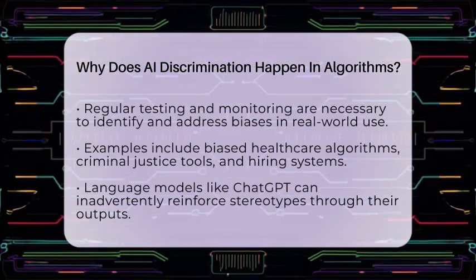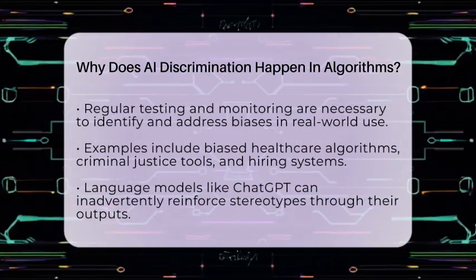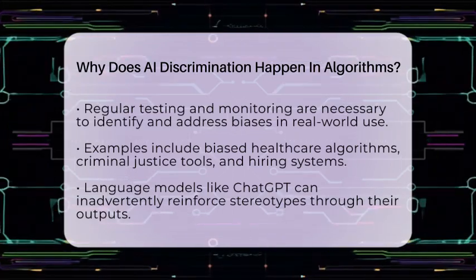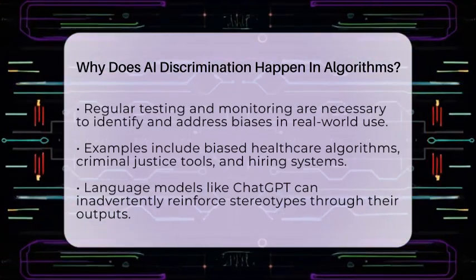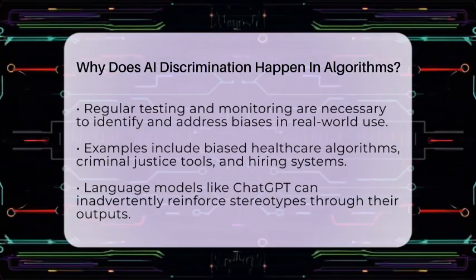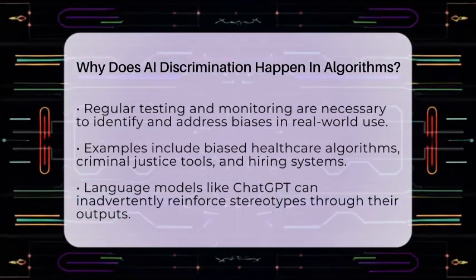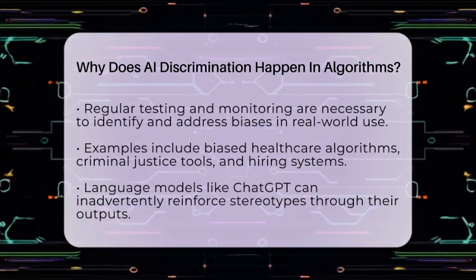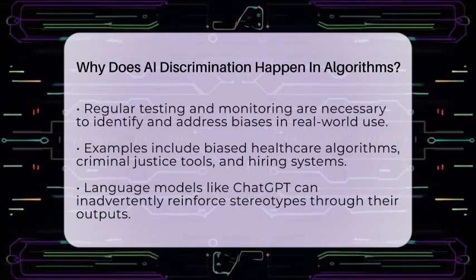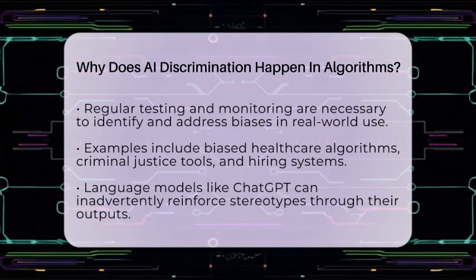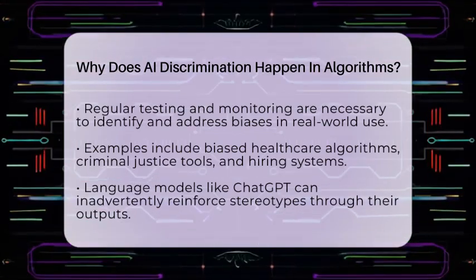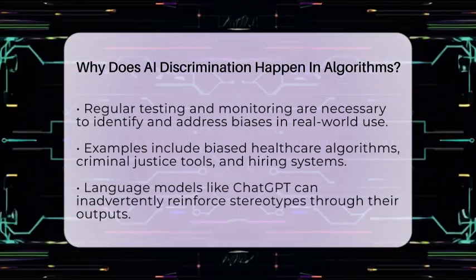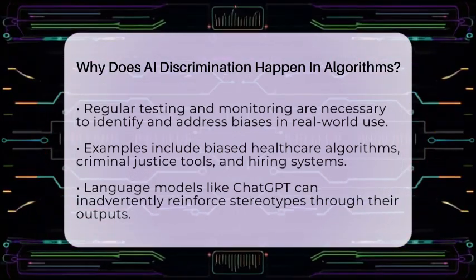Testing and monitoring are also vital. Sometimes, an AI system seems fair during development but shows bias when used in real life. Without ongoing checks, these biases can stay hidden and cause harm. Examples include healthcare algorithms that favored white patients because their cost histories reflected systemic inequalities. Criminal justice tools like the Compass system predicted higher recidivism risks for Black defendants due to biased training data.